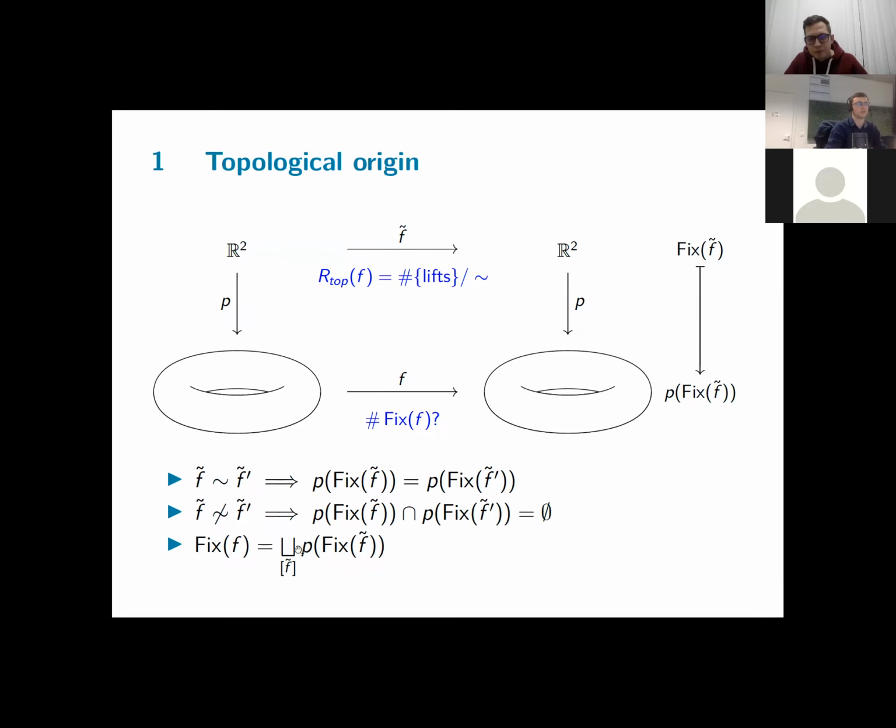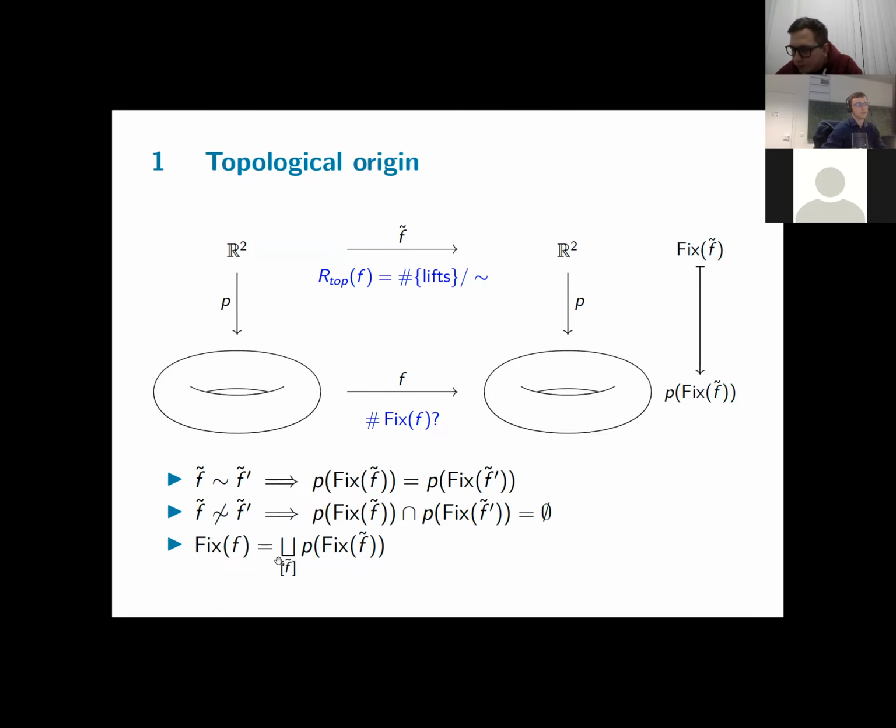So the fixed point set of F can be written as a disjoint union of these projections, where you take the union over all conjugacy classes of these lifts, so lifts up to conjugacy under the deck transformations or covering transformations. Indeed, we will get every fixed point of F as an image of a fixed point of a lift. This closely resembles a partition, but it's not a true partition, since it can happen that such a fixed point set of F tilde is empty. In a partition, every set is non-empty. Here, it can happen that a lift doesn't have any fixed points.